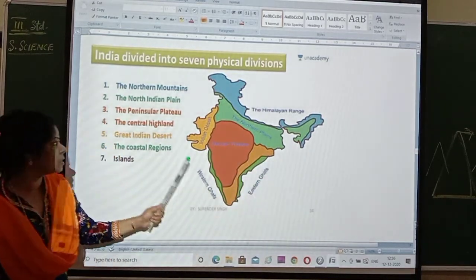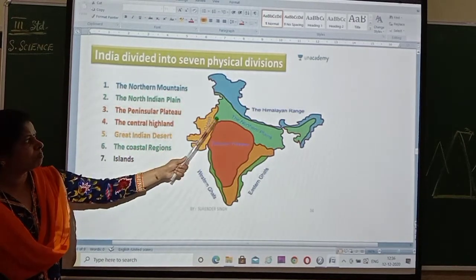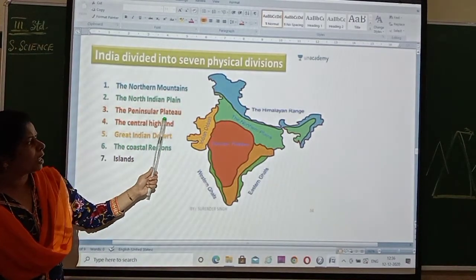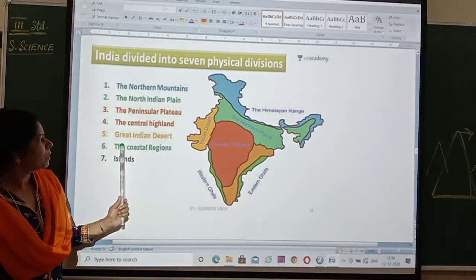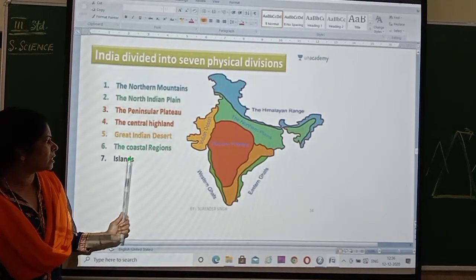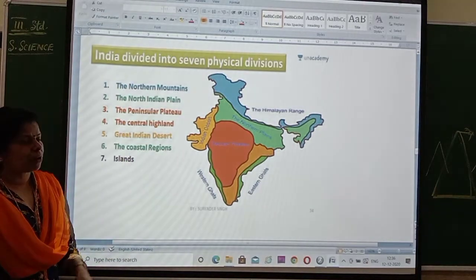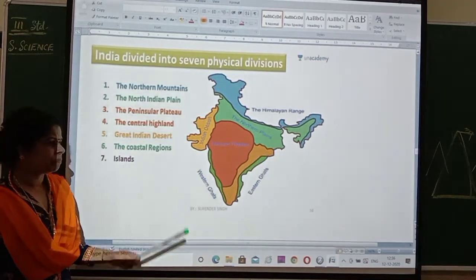So like that it is divided into the northern mountains, the North Indian plain, the peninsular plateau, down it comes, the central highland, then the great Indian desert, and then the coastal regions and islands. Because of all these reasons, India is called the land of contrast.